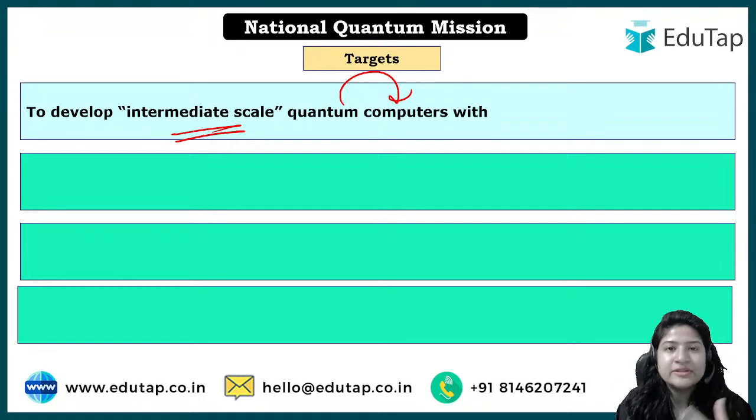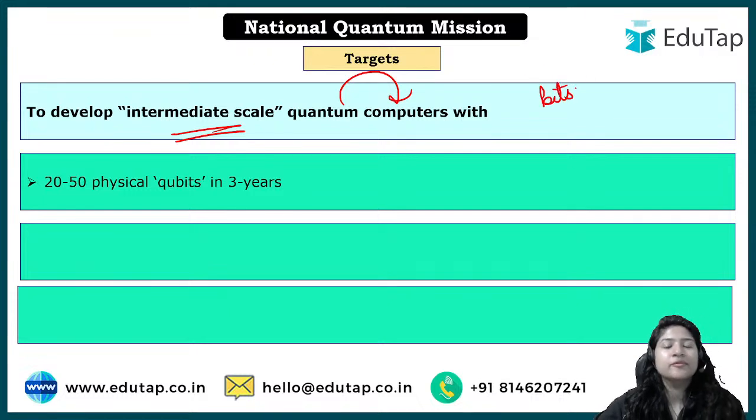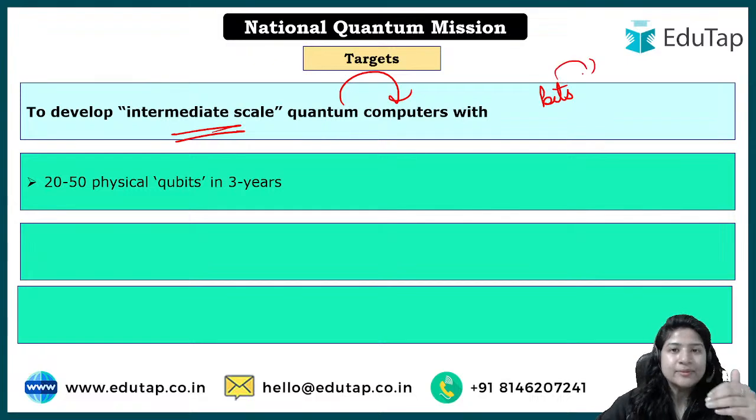अब इसमें when we say intermediate we are talking about some units as well. अब normal computer की बात करें, currently the computers that are existing, you must have heard the units कौन सी उसमें use होती है, bits use होती है, right? When बहुत सारी bits आ जाती है, then byte बनती है, then megabyte, gigabyte, you must have heard of these terms even if you don't know about it, right?